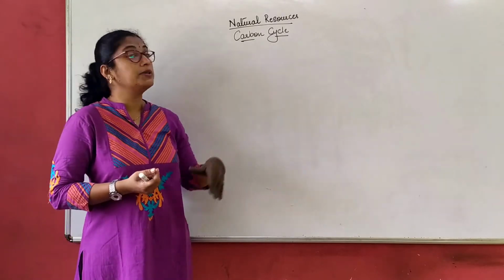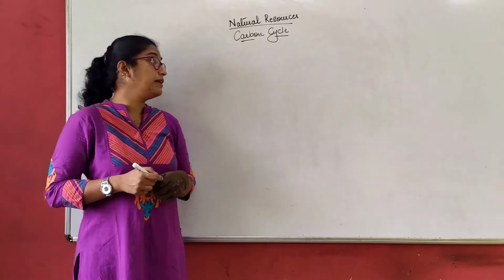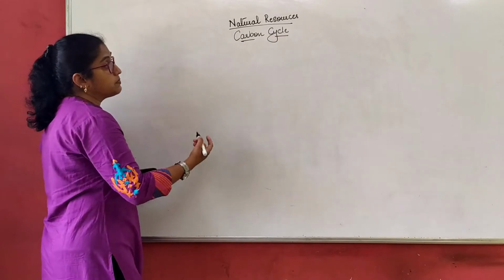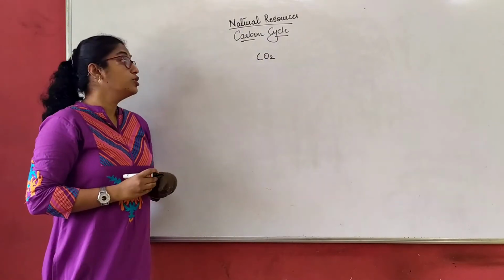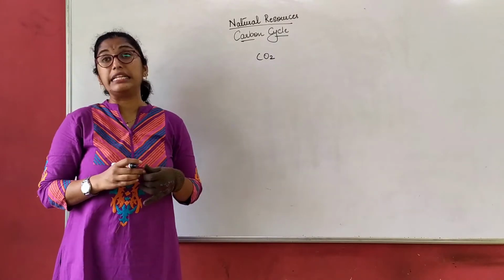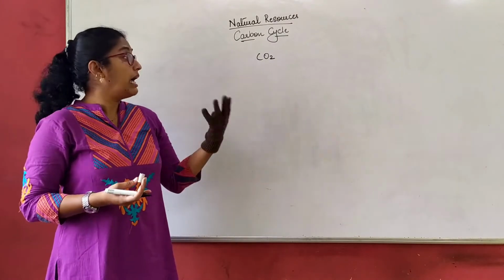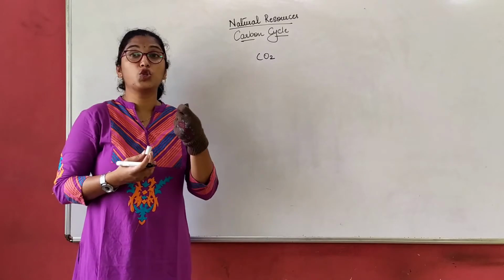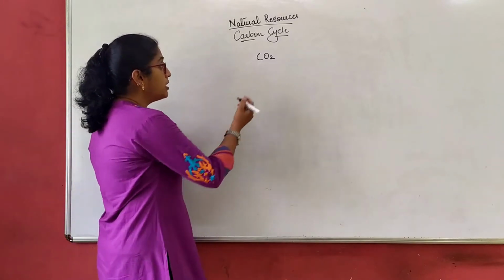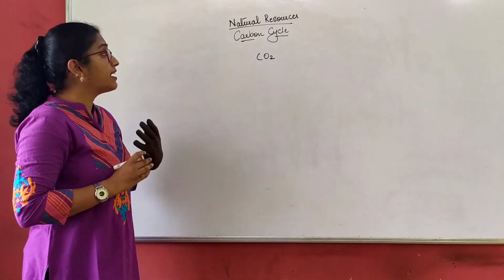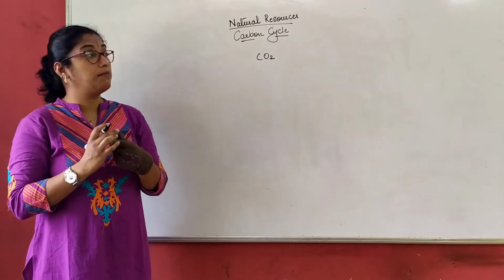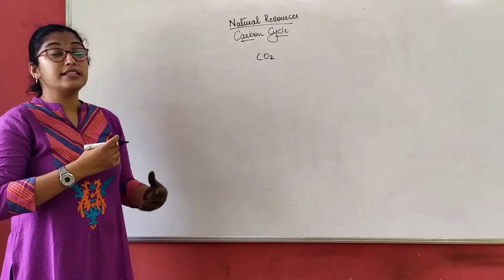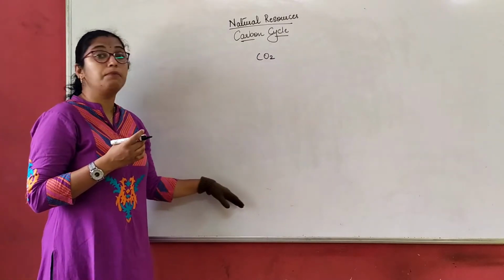When we talk about the carbon cycle, carbon is freely present in the atmosphere in the form of carbon dioxide, right? Green plants in the photosynthetic process absorb carbon dioxide. We understood what the photosynthetic process is. So first of all, before we understand the carbon cycle, let us briefly jot down what all components will come in the carbon cycle. It will be easy for us to correlate them and make a cycle.